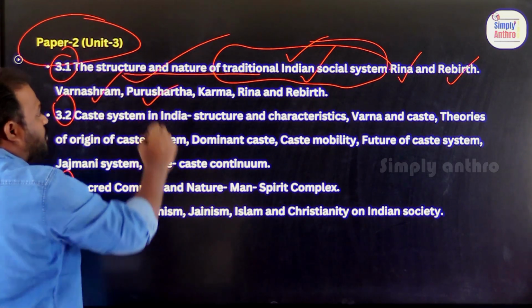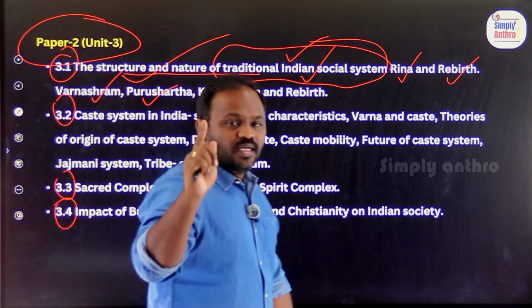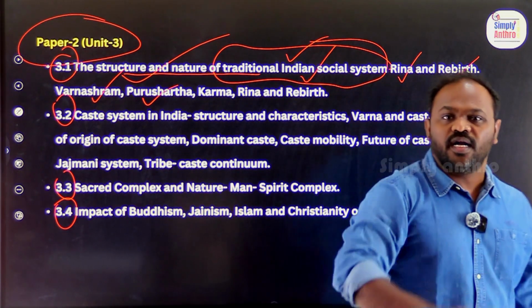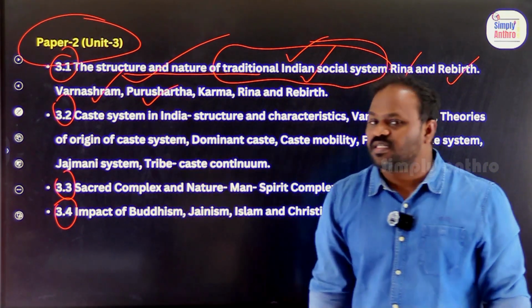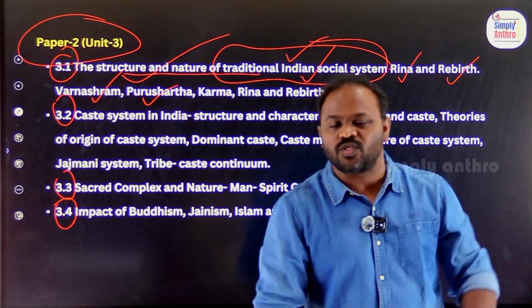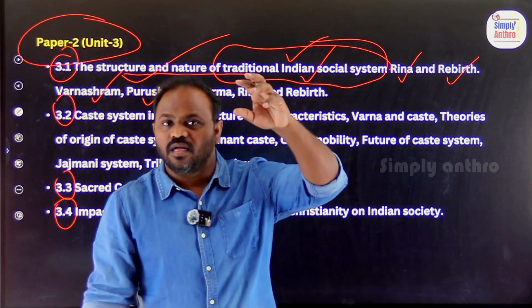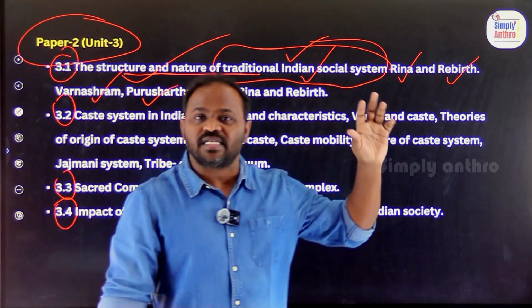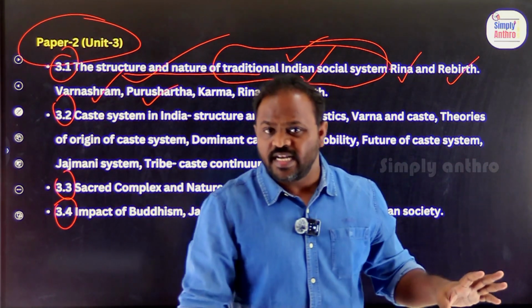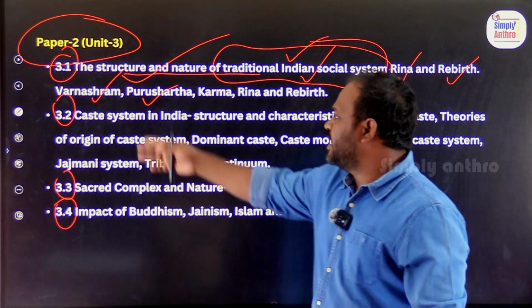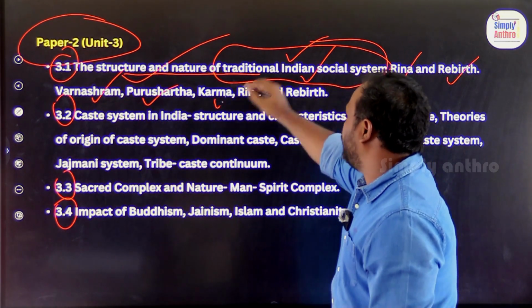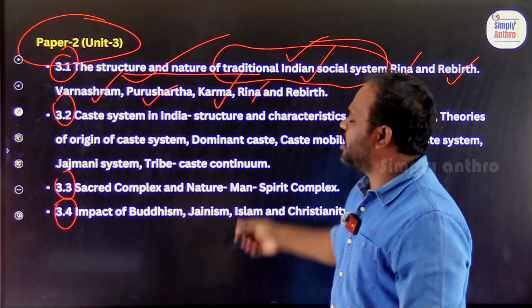Purusharthas, Varnashrama system. Purushartha: Dharma, Artha, Kama, Moksha. We will talk about Varnashrama. Again, the classification of Varna. We'll talk about Brahmacharya, Grihastha, Vanaprastha, Sannyasa, and what is happening at each and every stage. What do you mean by karma, Rina, and rebirth?